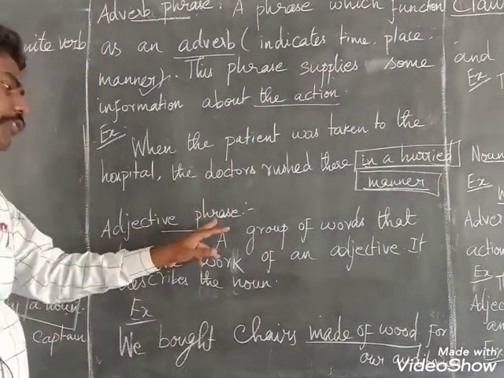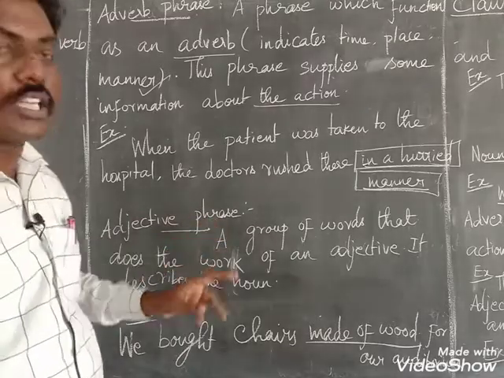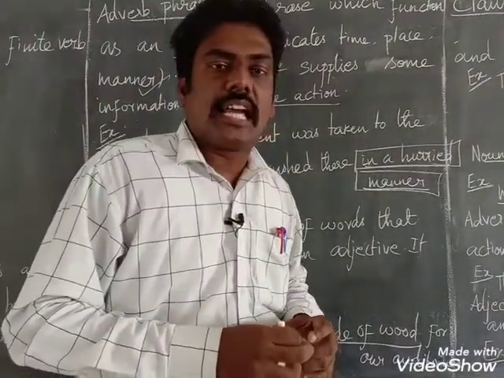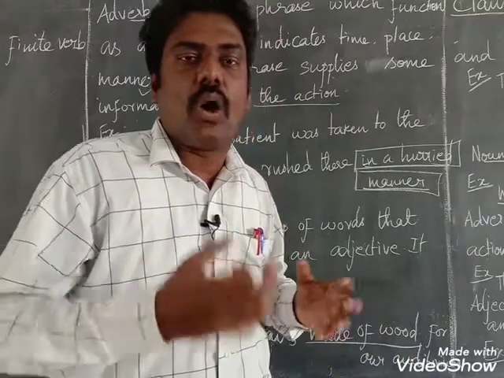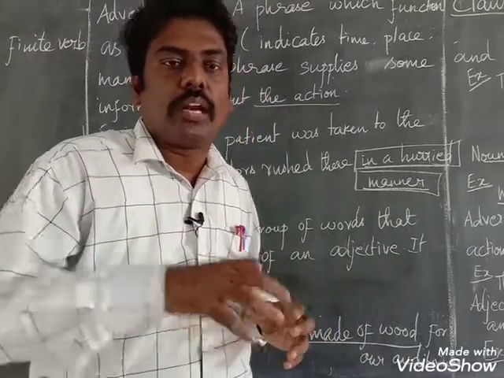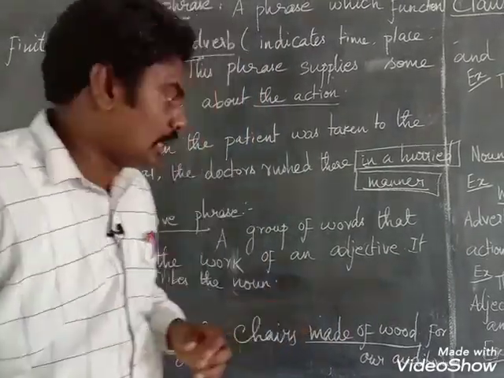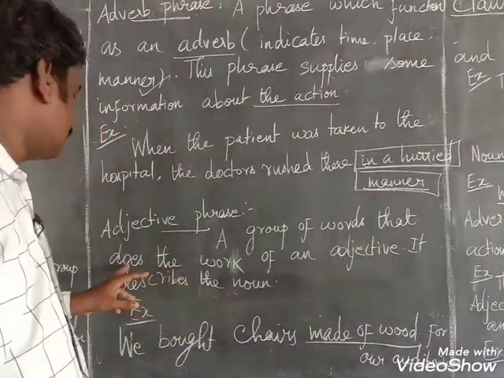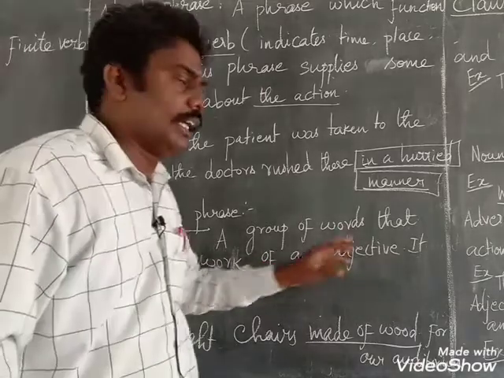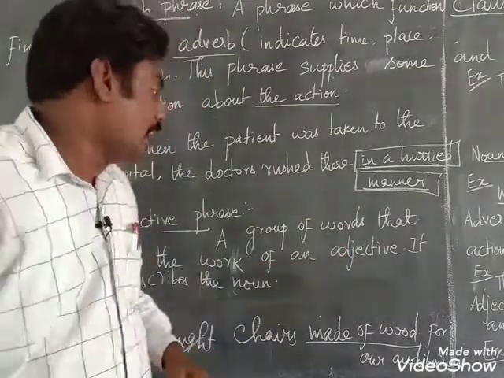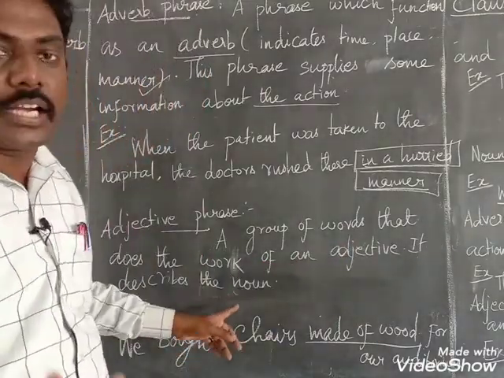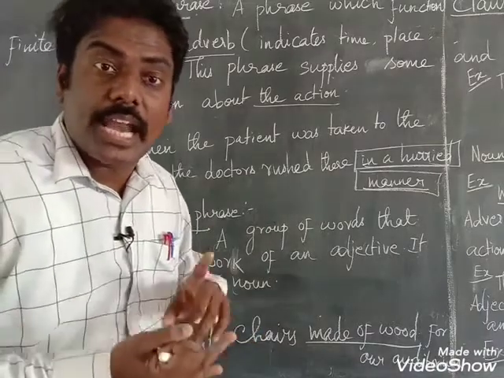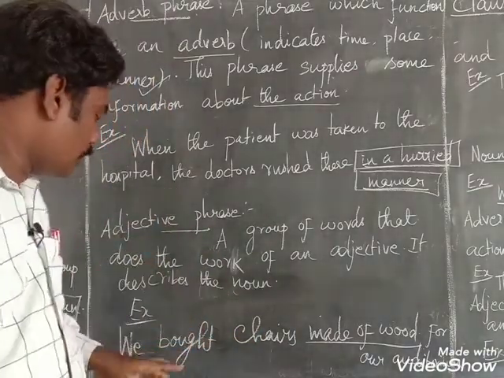Now adjective phrase. What is meant by adjective? Adjective means it describes the noun. It talks about the quality of the noun. That is called adjective. Here, a group of words that does the work of an adjective describes the noun. Look at the example.